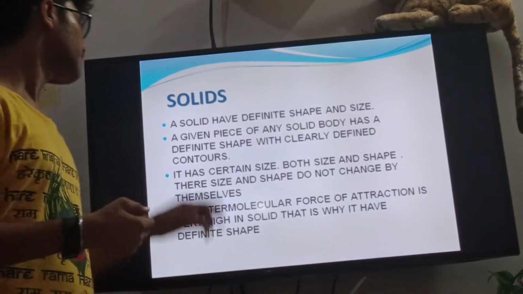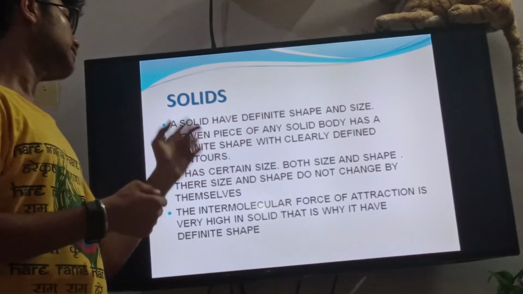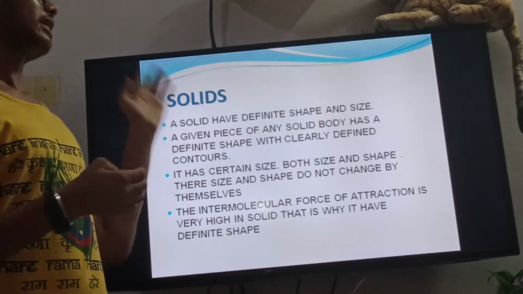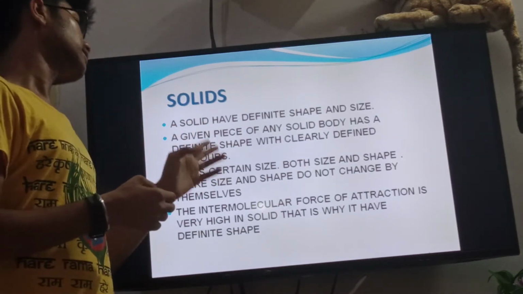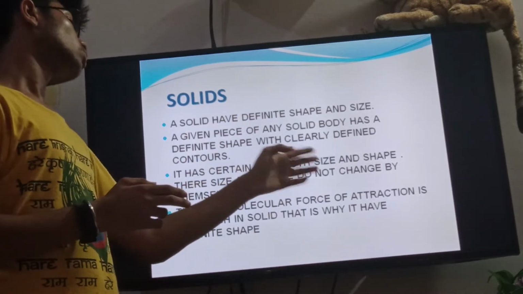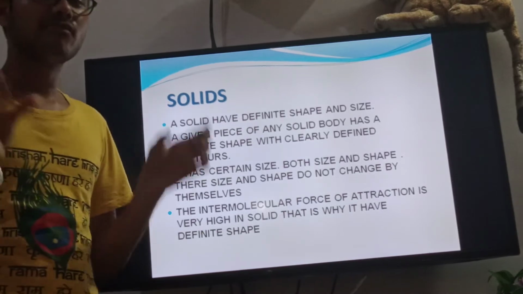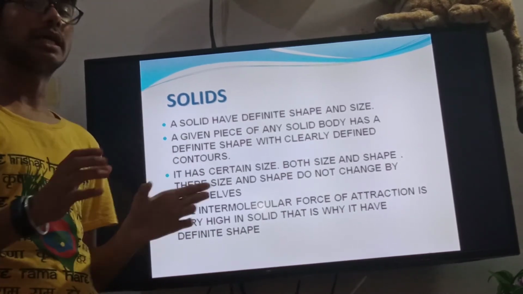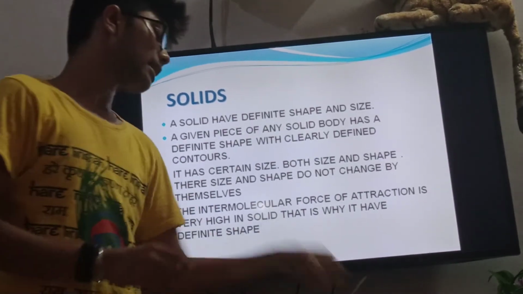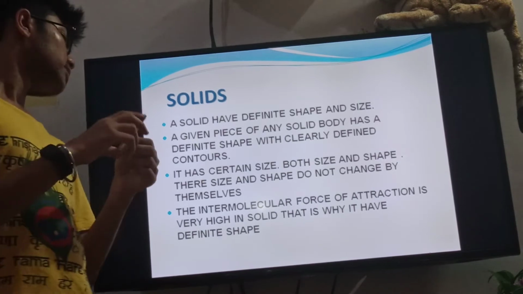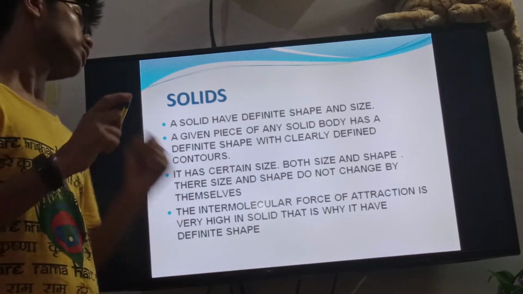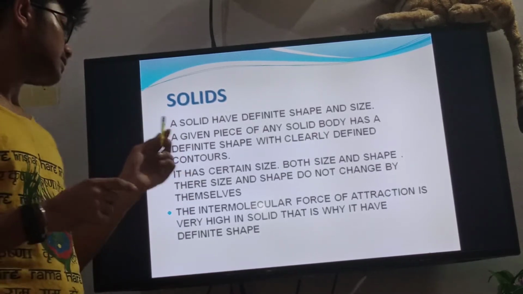The given piece of any solid body has a definite shape with clearly defined contours. It has a certain size, and both size and shape do not change by themselves. Every matter has a size and shape, and the shape does not change. Like this pencil and this sharpener, their size will not change until we exert pressure or any force on it. So this is solid. We can't change its composition.